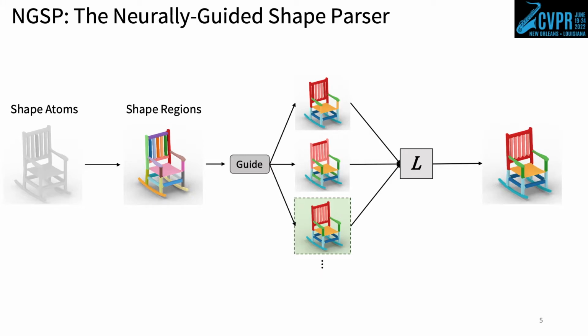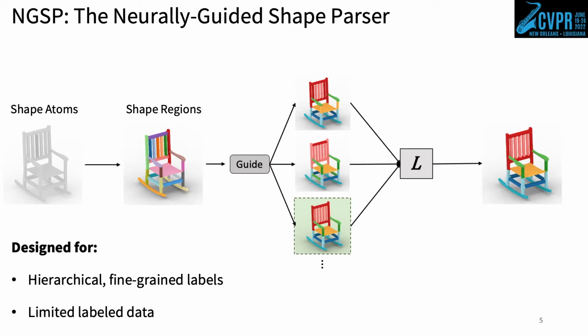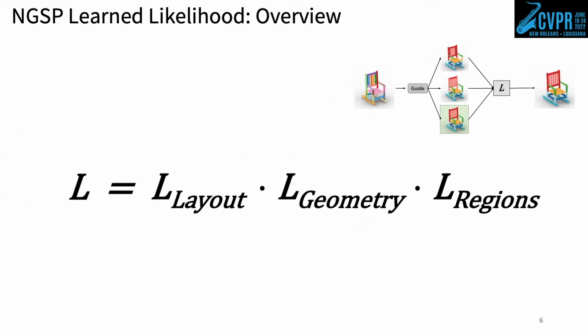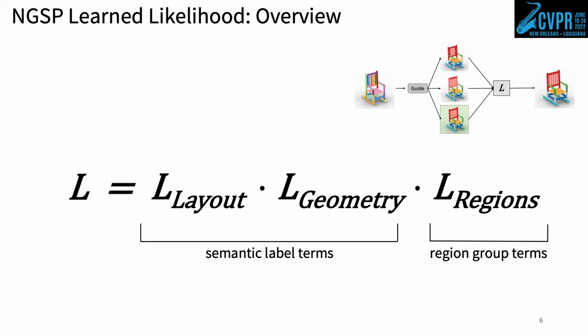We find that compared with end-to-end neural approaches that learn to label shape atoms, NGSP performs better on fine-grained semantic segmentation tasks, even when access to labeled data is limited. NGSP's likelihood function is composed of learned modules that reason over either properties of the semantic labels of the grammar or properties of groups of regions implied by a given label assignment.